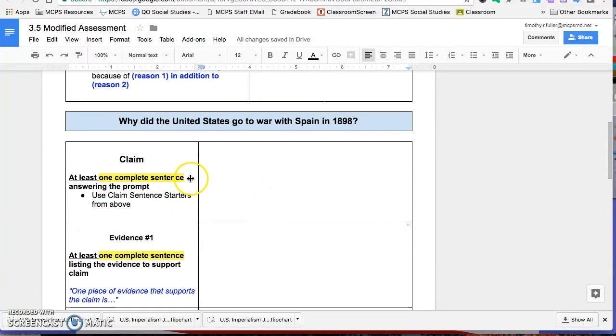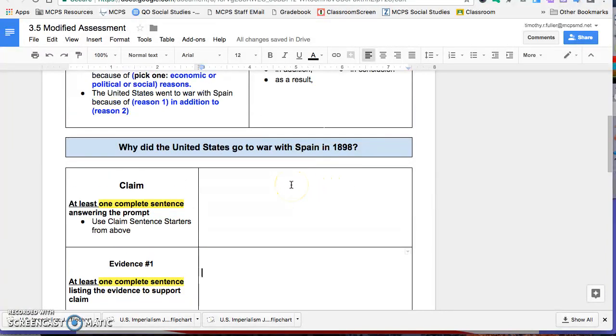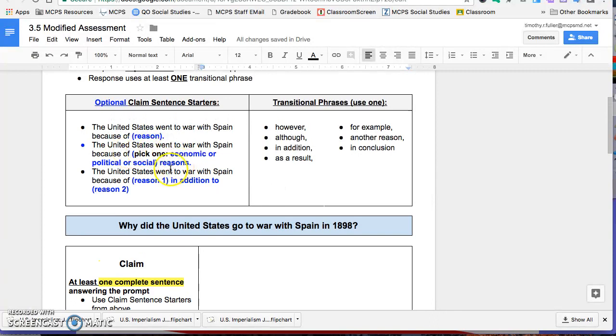So the most important part at the top will be the claim. One complete sentence. Make sure it's complete. Why did the U.S. go to war with Spain in 1898? To help you with that, I put some starters. A good example would be, the United States went to war with Spain because of, give me your reason. Was it economic reasons? Was it yellow journalism? Whatever, but make sure it's a complete sentence and something you can defend with your evidence.